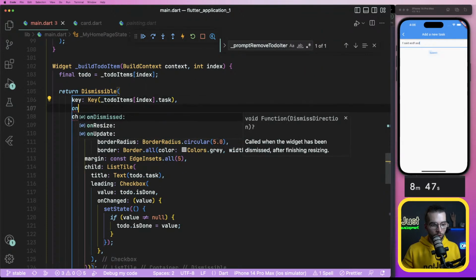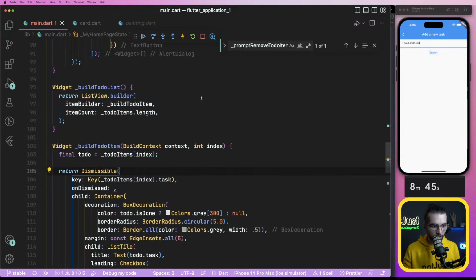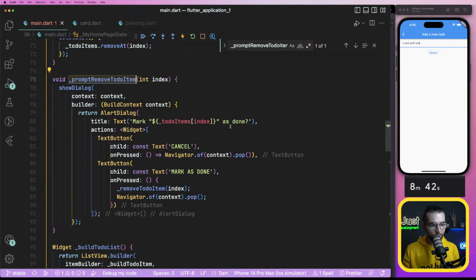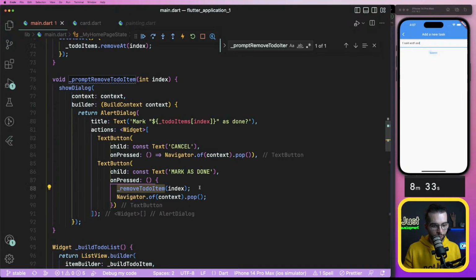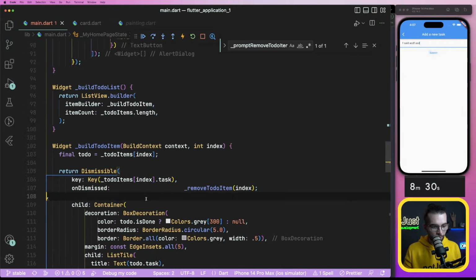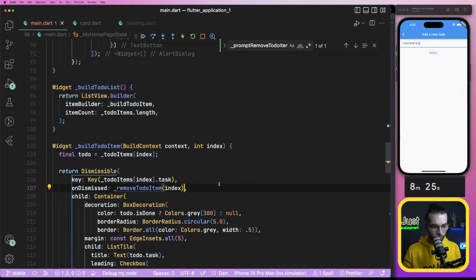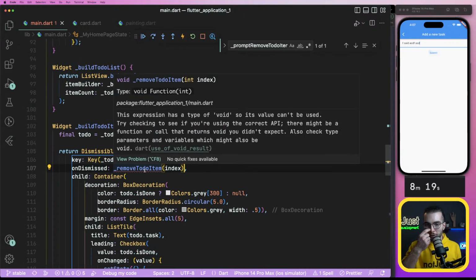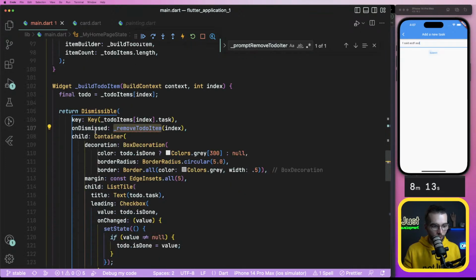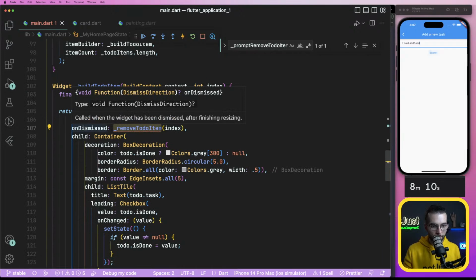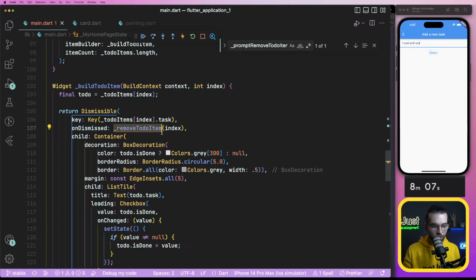Because I don't have onDismissed. On dismissed, I have to probably call prompt remove, or just simply remove it. Remove to-do item. Yeah, I'm gonna simply do remove. This expression has onDismissed, so its value can't be used. Try checking. Remove item, void. On dismissed, void. Oh, dismissed direction.